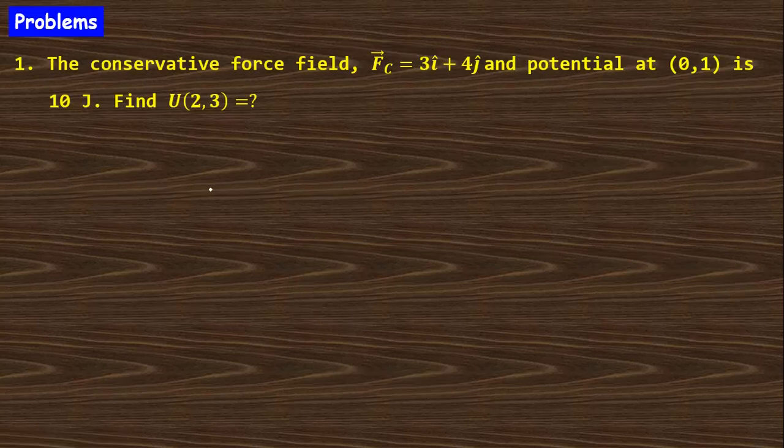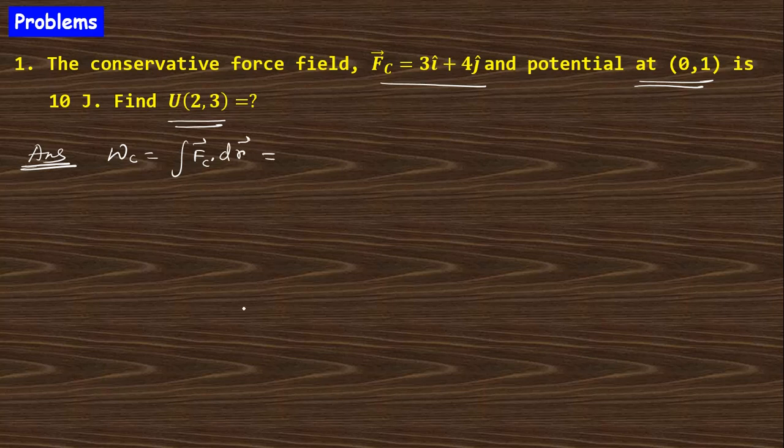So we can solve this question, that is called the conservative force field. It is given that the potential at this point is 10 joule, and what is the value at this other point? So you can write that the work done by the conservative force is nothing but Fc dot dr. So Fc is 3 i cap plus 4 j cap, and dr can be written as i cap dx plus j cap dy.